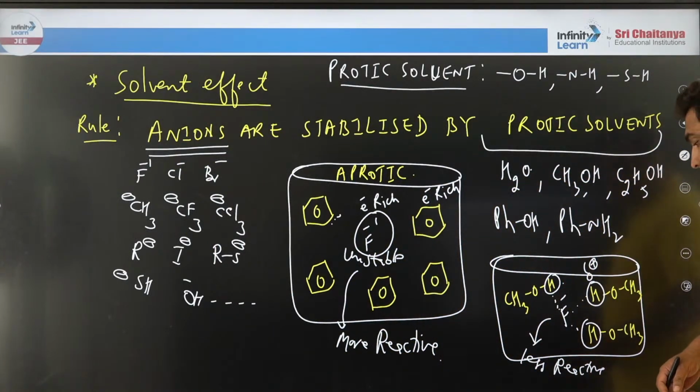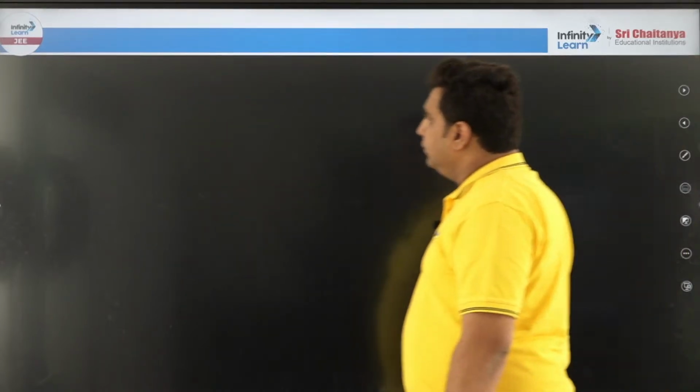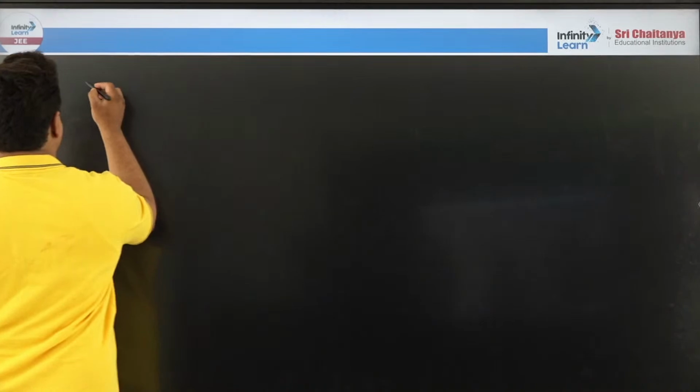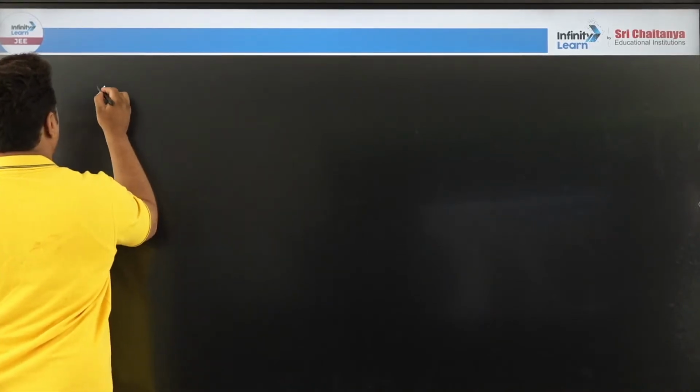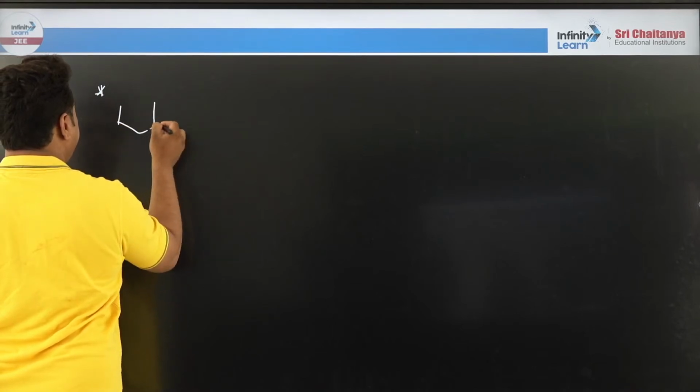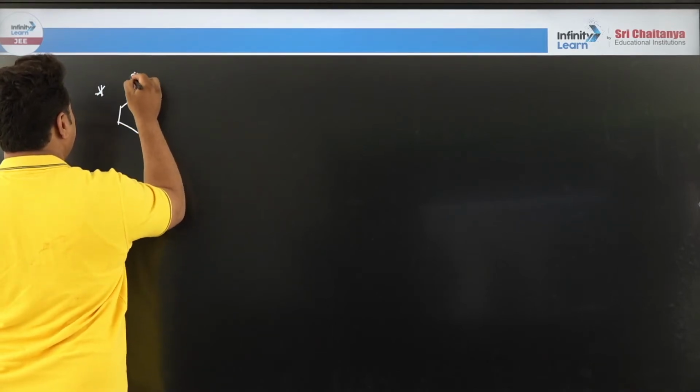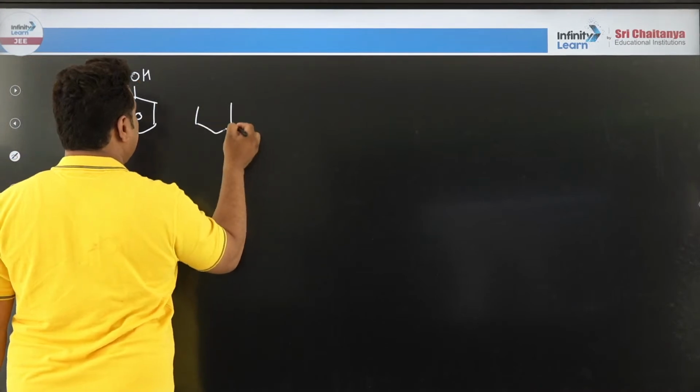Now we will go for one trick, some techniques. Now, dear students, all of you take this example. Please solve this fast.